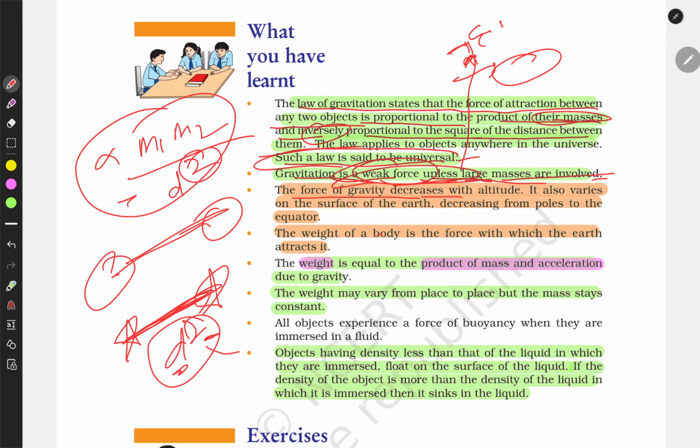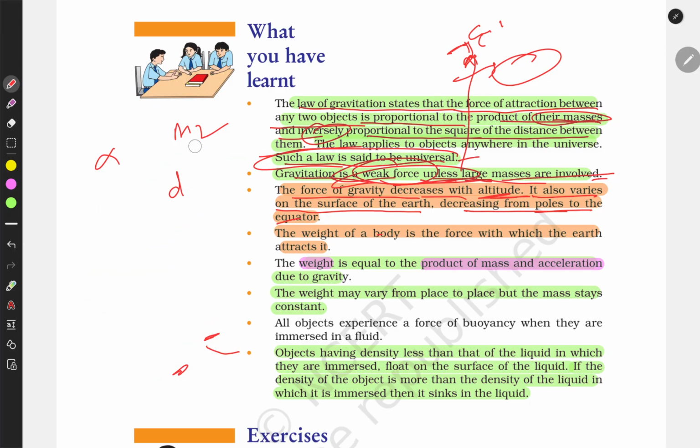The force of gravity decreases with altitude. On earth, it also varies on the surface of the earth, decreasing from poles to equator. So let's also understand this. This is the earth, and this is the equator. So the gravitational force at the equator is less, and at the poles it is more.